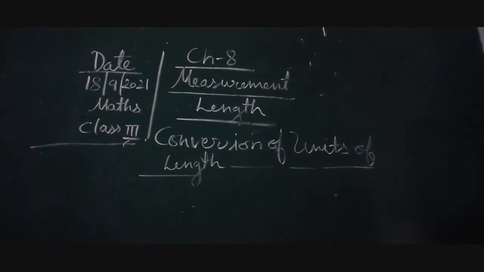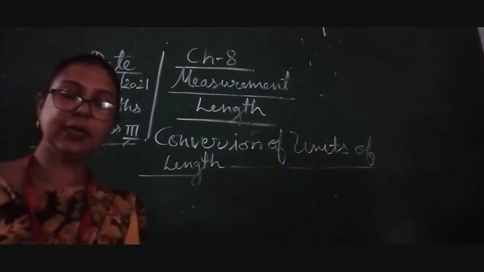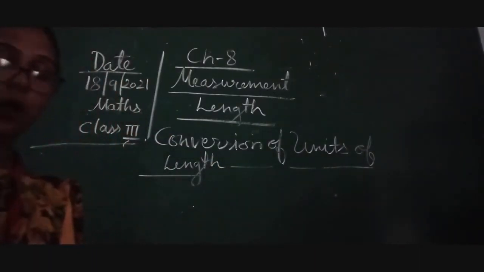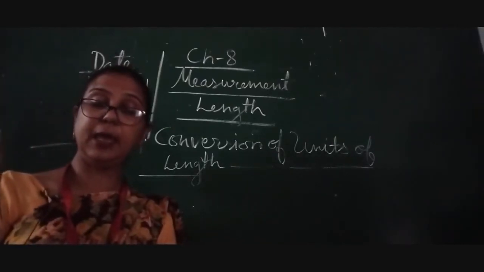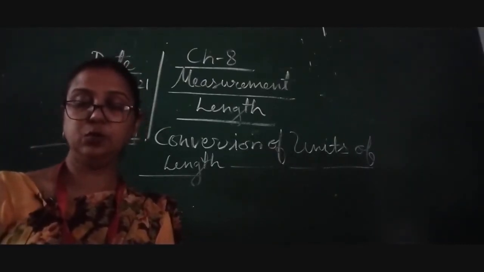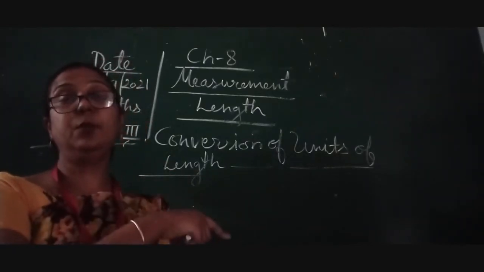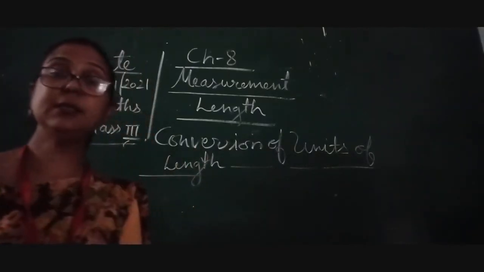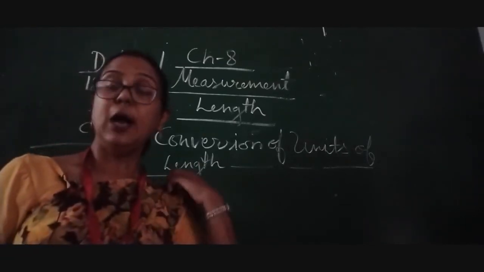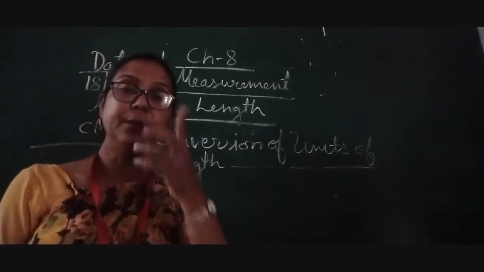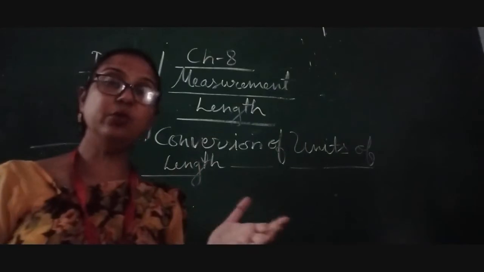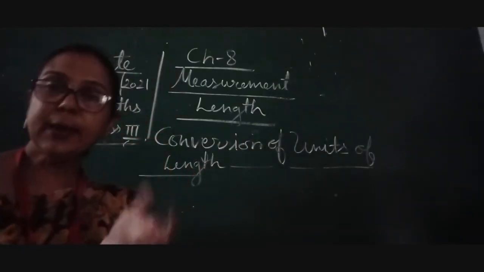Now with the help of the relations between meters, centimeters and kilometers obtained above, we will be able to convert to centimeter and kilometer. So with the help of these formulas that we have already discussed, that 100 centimeter equal to 1 meter and 1000 meter equal to 1 kilometer.